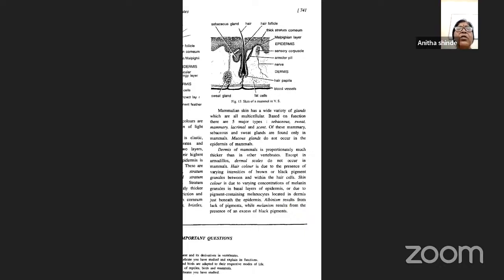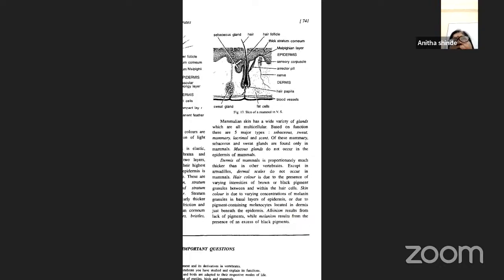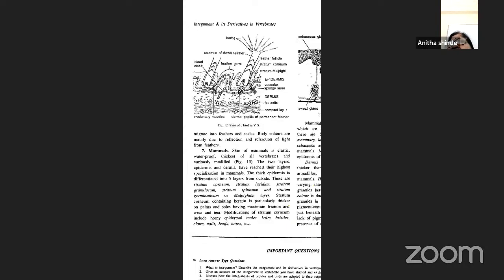Okay. Now, till now, we have seen the tegument or the skin, and not only have we studied the structure and the functions, but we also learned about the epidermal or integument derivatives in different types of chordate animals. And also we have seen the variations with reference to the integument or the skin in different chordate animals.